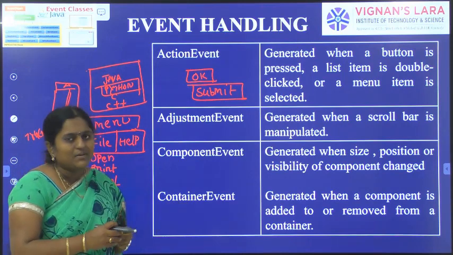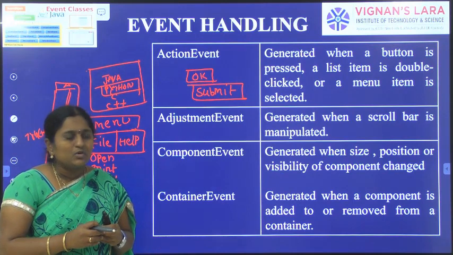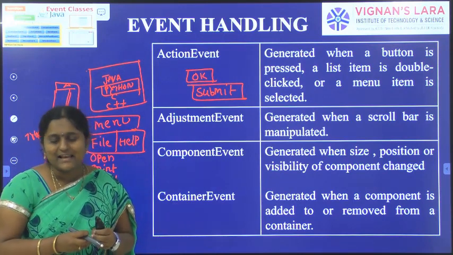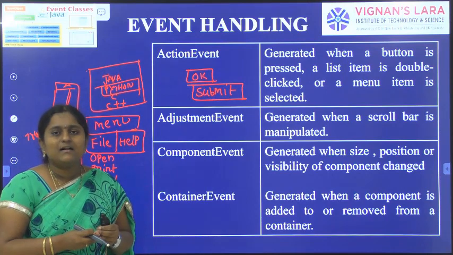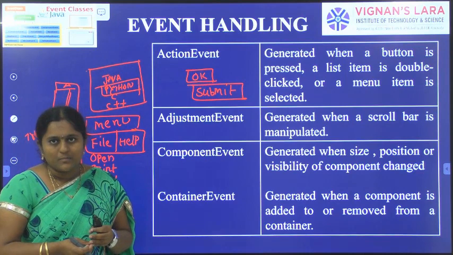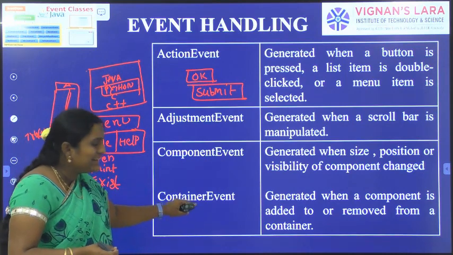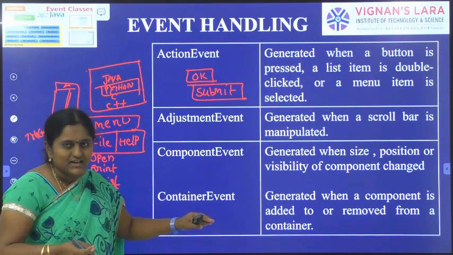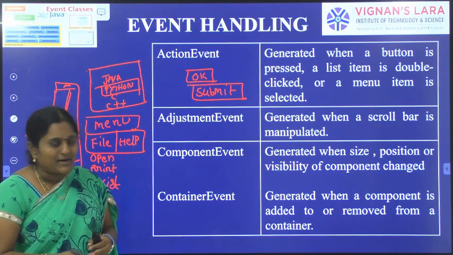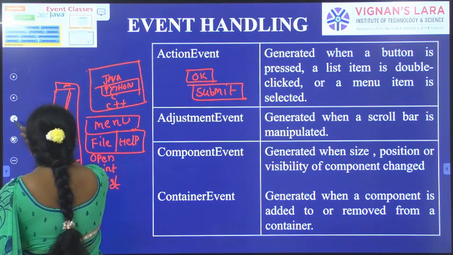Container is derived from component class. So container means it is like a screen, like a screen when we are placing the components. So container is the class. It is the object where we can place the components.